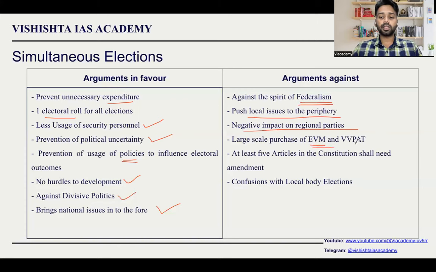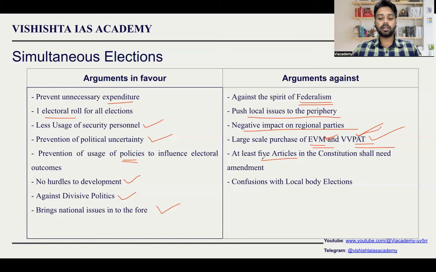There would also be a need for too many EVMs and VVPATs, because you are simultaneously conducting a huge number of elections for state and center. So we should manufacture a lot of electronic voting machines and voter verifiable paper audit trails. These are used in counting the votes. In registering the votes, EVM is used, and VVPAT is used to check whether the vote is registered properly or not. We will discuss it later.